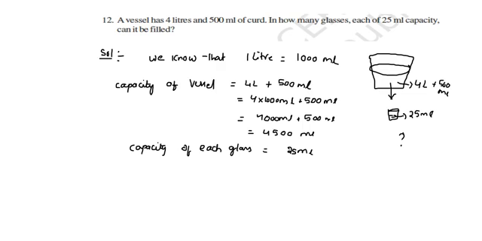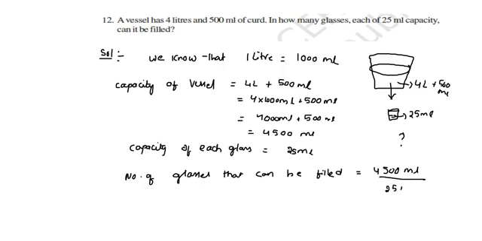So the number of glasses that can be filled is equal to 4500 milliliters by 25 milliliters. The milliliters get cancelled.